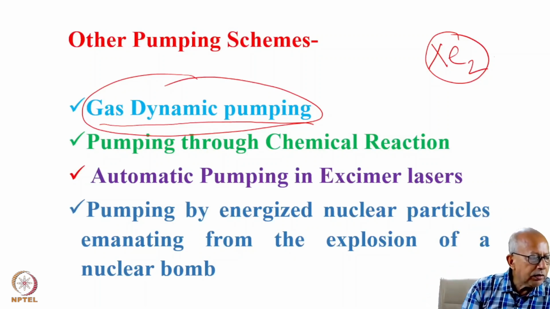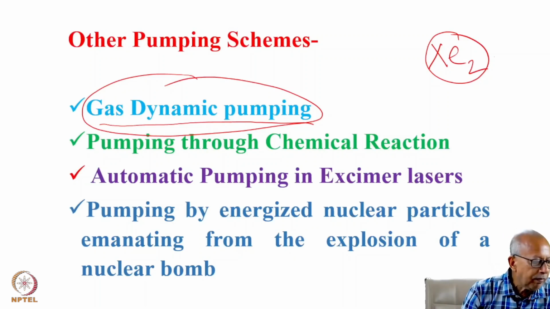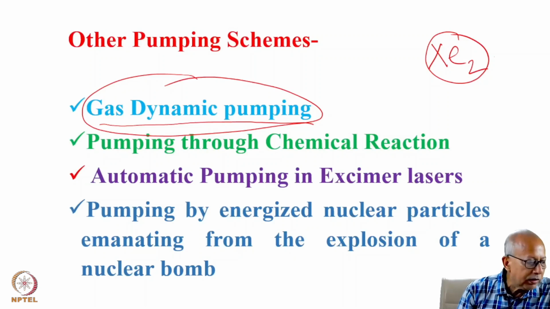All these different but nevertheless specific classes of lasers will be addressed in more detail later in this course. It is also worthwhile to mention here, just for the sake of completeness, that a laser has also been pumped by utilizing the highly energized nuclear particles emanating from the explosion of a nuclear bomb.